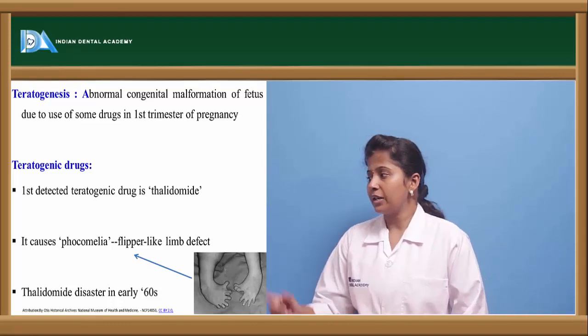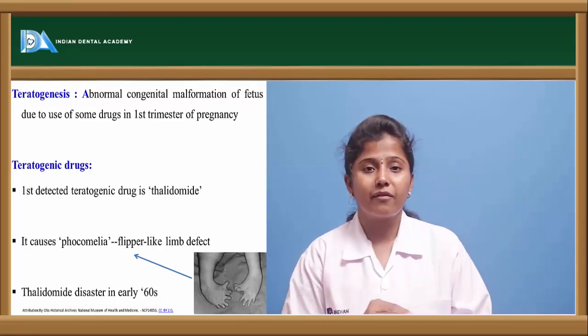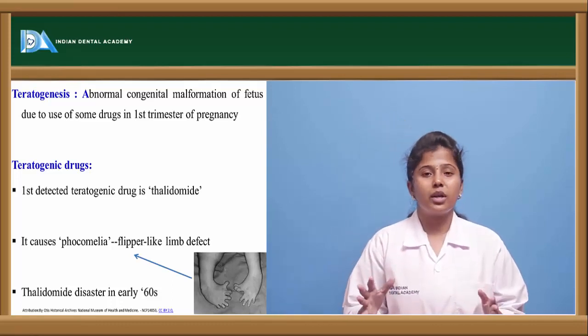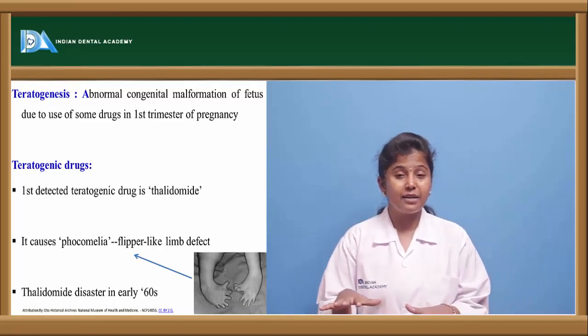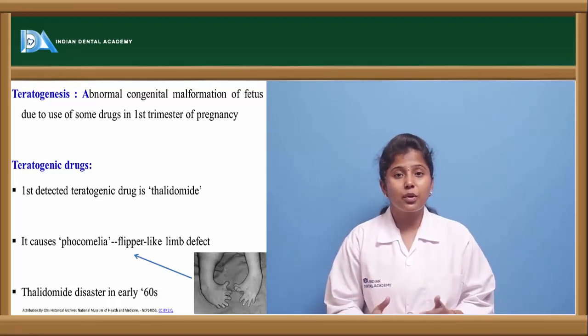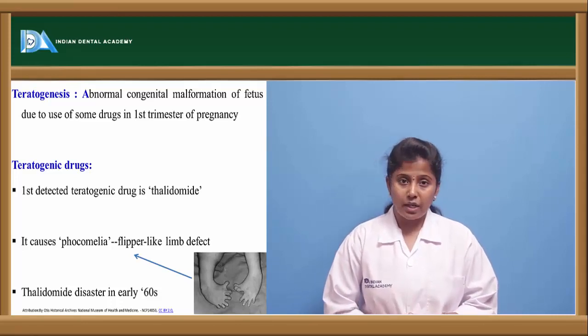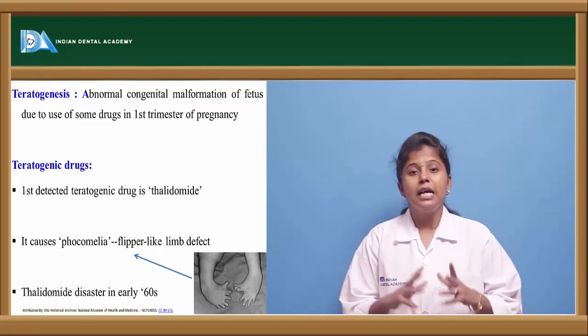Here we can see it causes phocomelia, in the sense the limbs will be like flippers, like a penguin. We can see penguin-like feet and hands. In the way penguin feet and hands are, the limbs of the baby develop. This is one type of teratogenic effect caused by thalidomide.